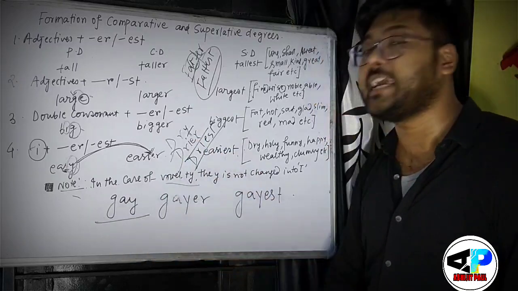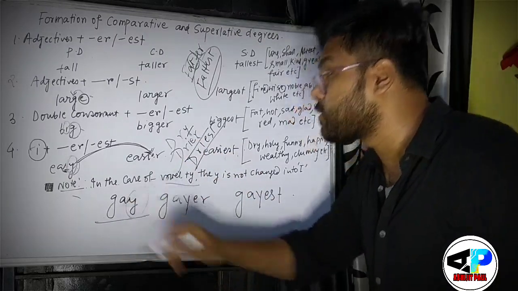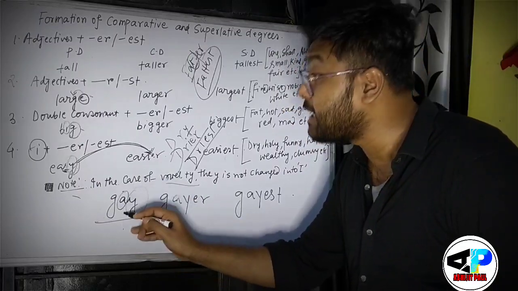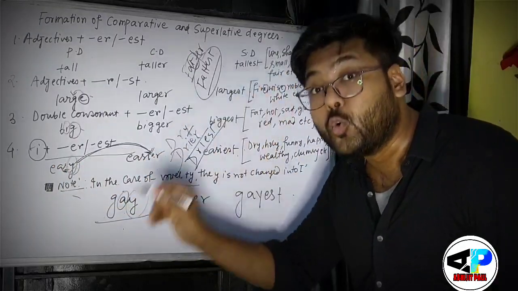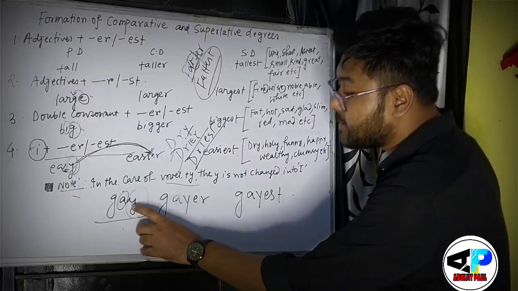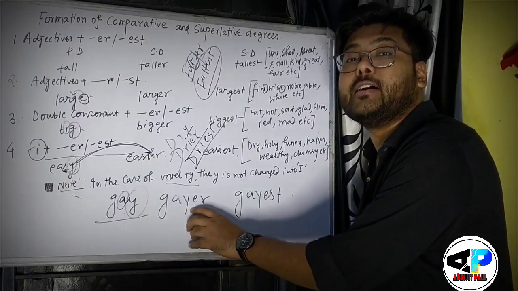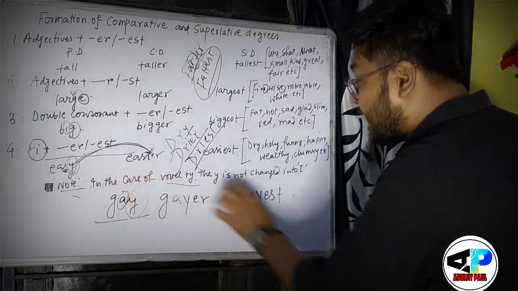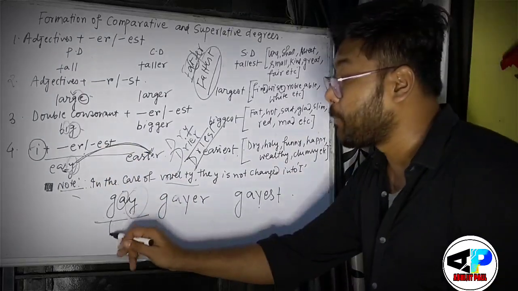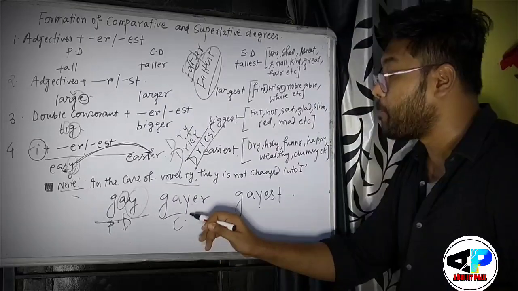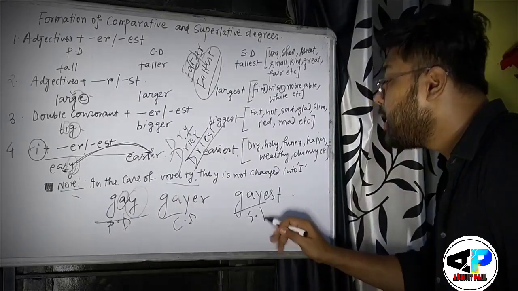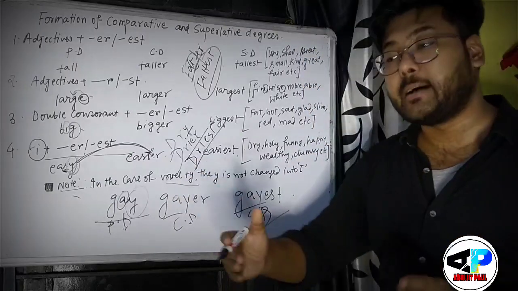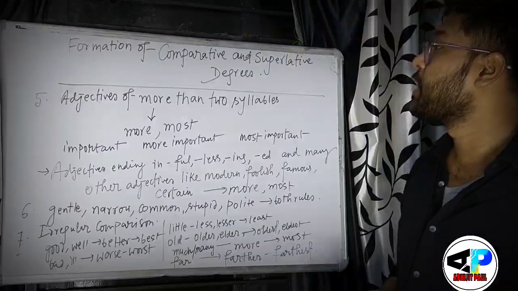See the example, GAY. The last letter is Y, and just before it is a vowel, there is no consonant. So it doesn't follow this particular rule, and that is the reason I have not used I here. Simply you add ER, gayer, and you add EST, gayest. So here is the positive degree, this is the comparative degree, and this is the superlative degree. Clear? Now I'm proceeding to the next rule.